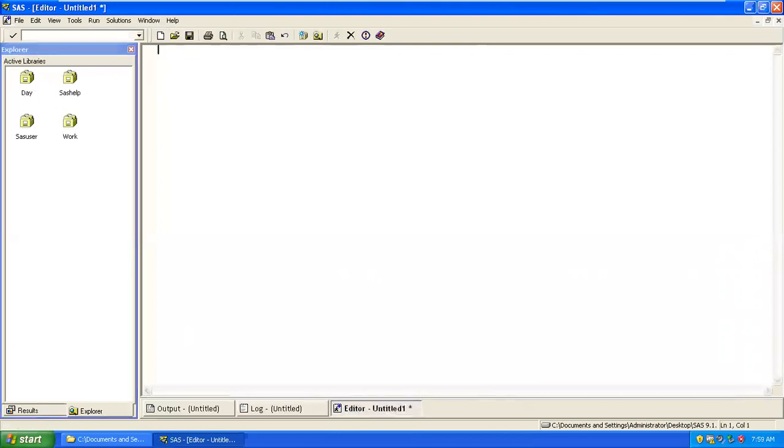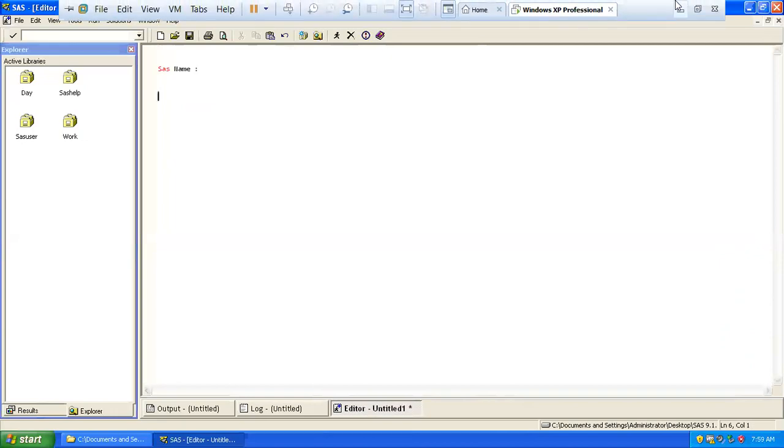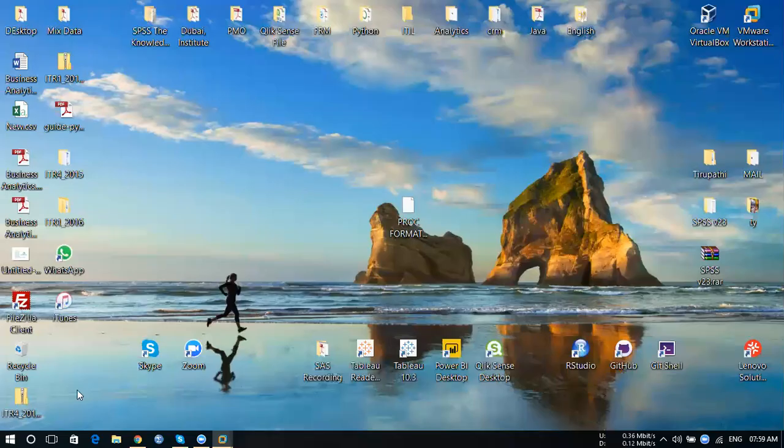After that we are just talking about the SAS name concept. In every programming language there is a concept of writing the name of a library and the size of a library, the way of writing a variable name. In Excel, we generally don't focus on all those rules. So if you look at your Excel,